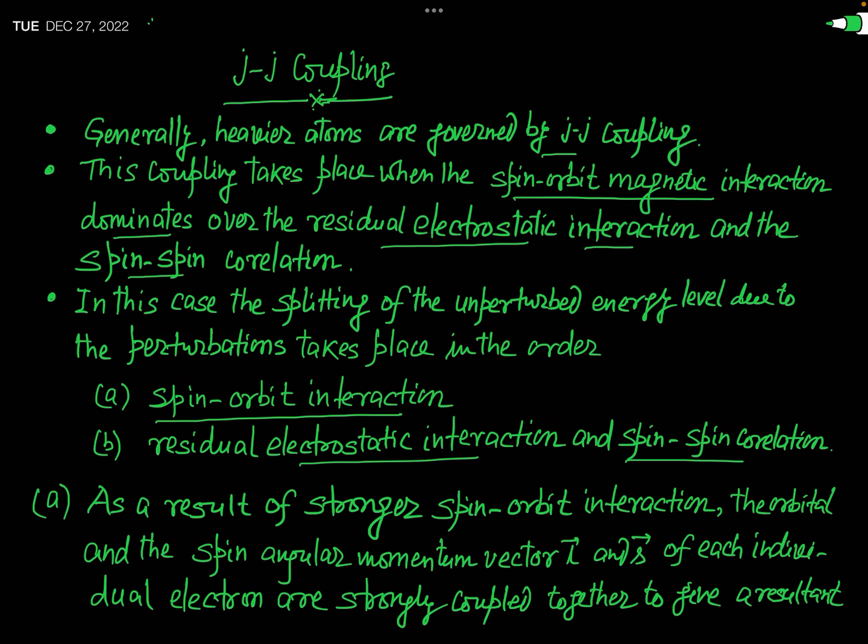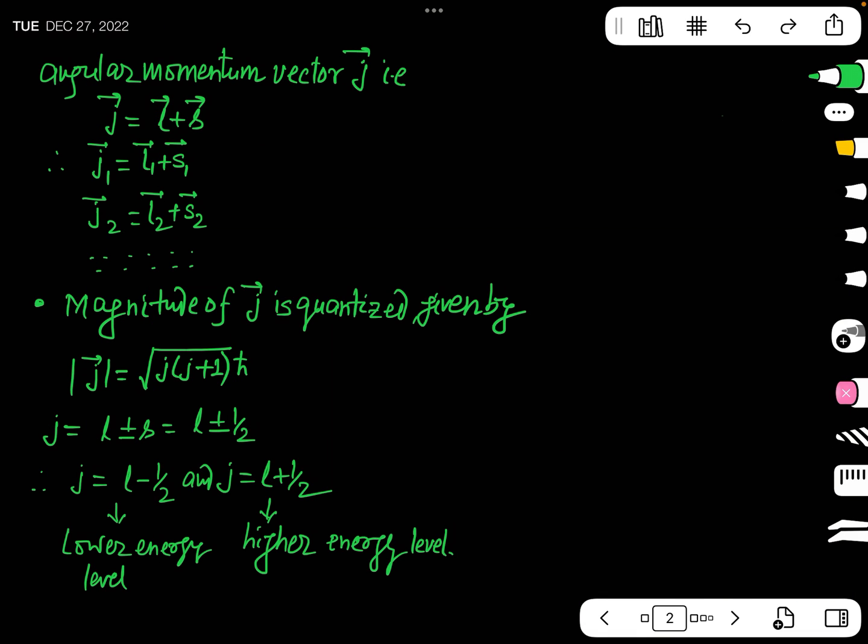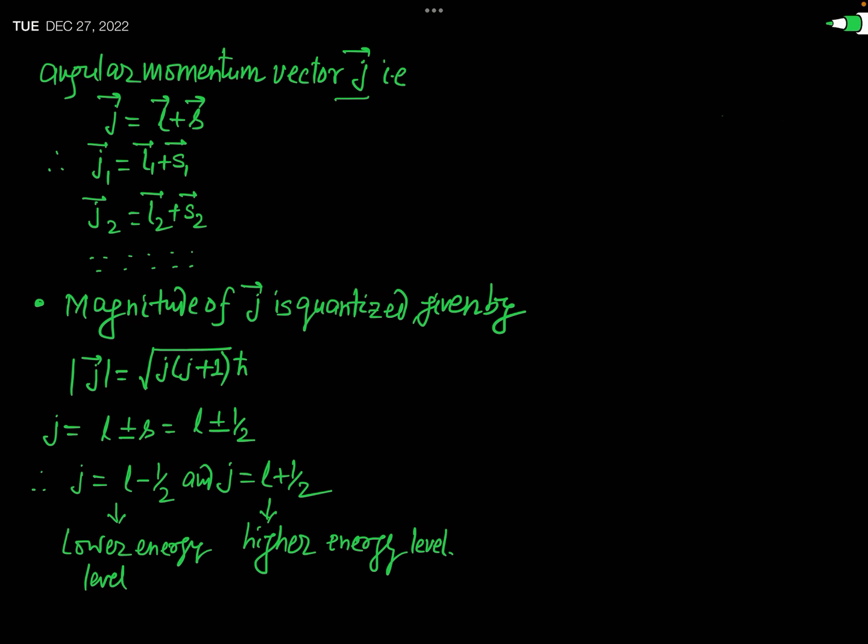So let us consider the first perturbation term, which is spin orbit interaction. As I have told you, due to this spin orbit interaction, the orbital and the spin angular momentum vectors L and S of each individual electron are strongly coupled together, and due to this coupling we get the resultant angular momentum, this is small j, of each individual electron.